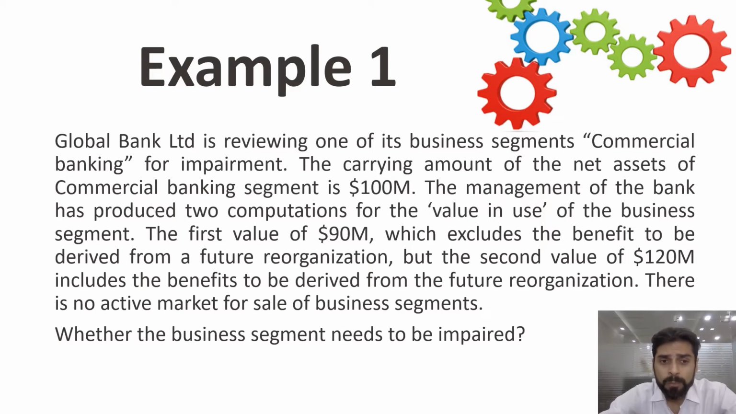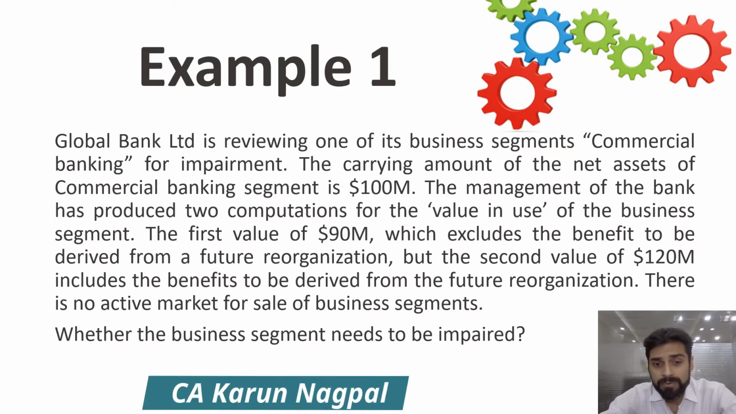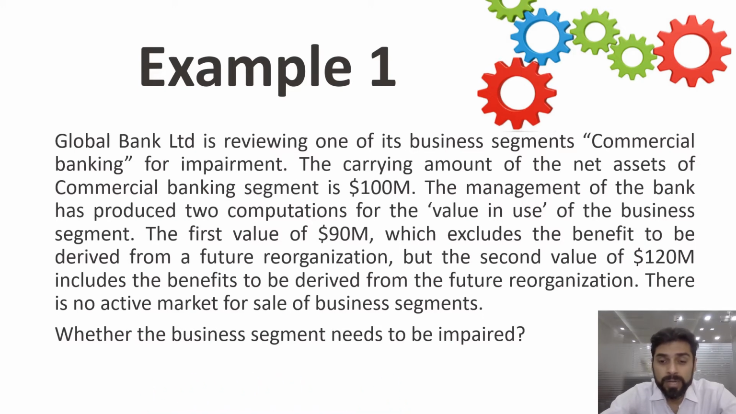So Global Bank Limited is reviewing one of its big business segments, that is commercial banking, for impairment. The carrying amount of the net assets of the commercial banking segment is 100 million. The management of the bank has produced two computations for value in use. The first one is 90 million, which excludes the benefit to be derived from future reorganization. But the second one is 120 million, which includes the benefit of future reorganization. As we have already discussed, we will ignore the future reorganization impact while determining the value in use.